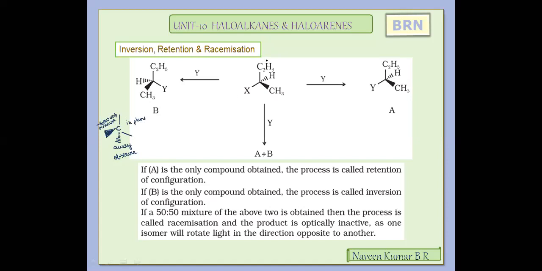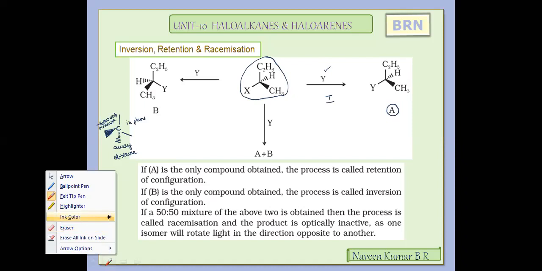Now, if you observe this middle structure, try to carefully observe the information. Now we are going to replace the X, the halogen, by a replacement group Y. Now, if you observe this Y replaced structure A in the first case, you observe this as the first structure.